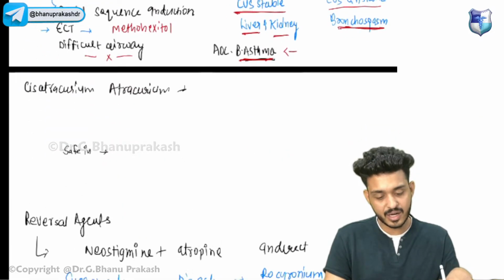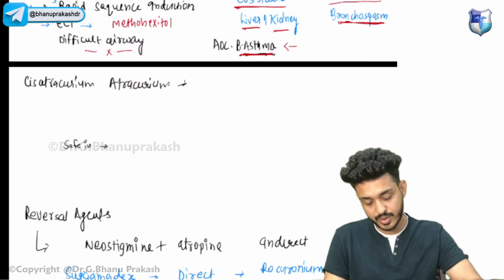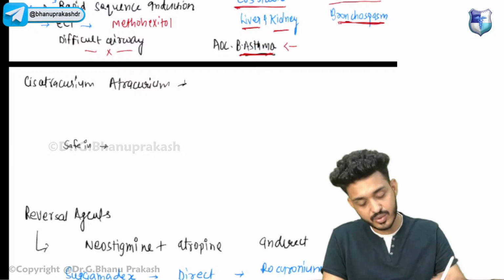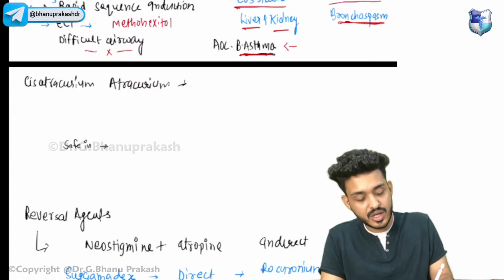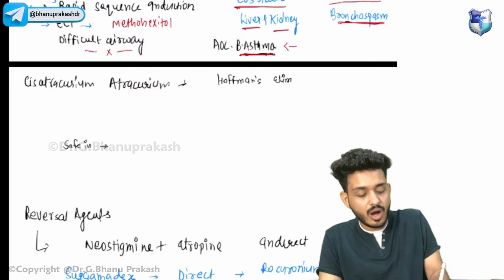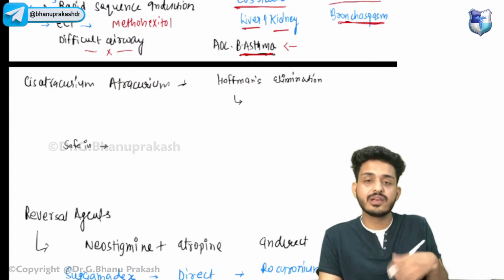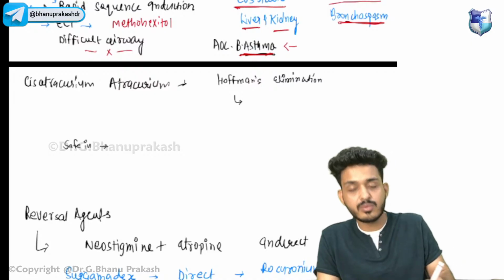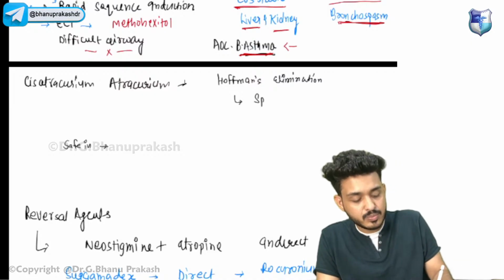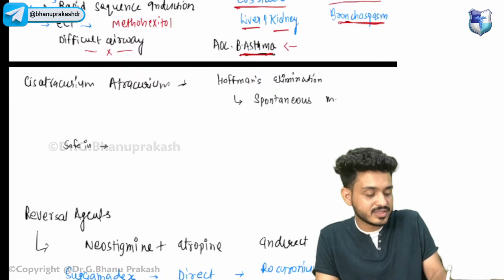Apart from that, two important drugs that we are having are cisatracurium and atracurium. They are undergoing a specific type of elimination that is known as Hofmann elimination, which is basically the drug being metabolized automatically, that is spontaneous metabolism.